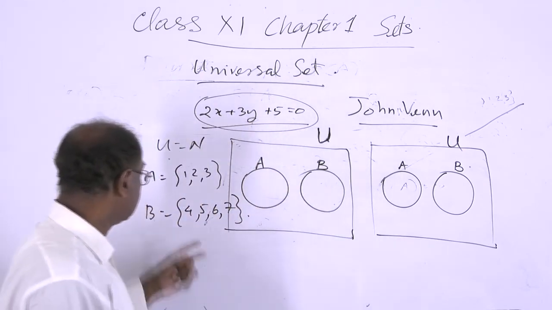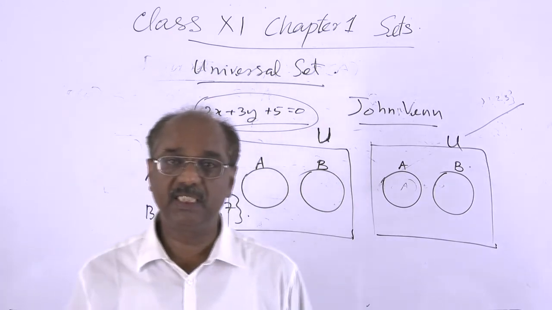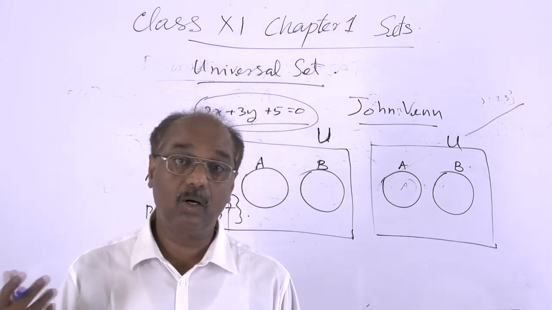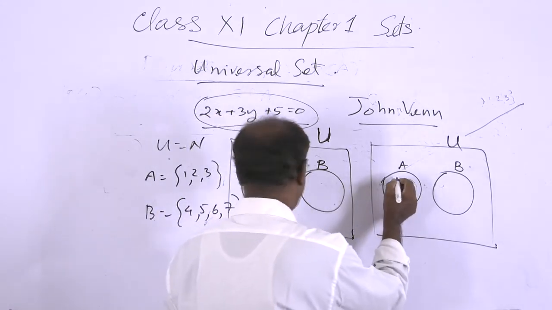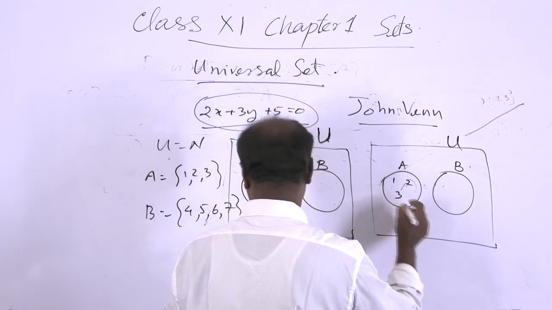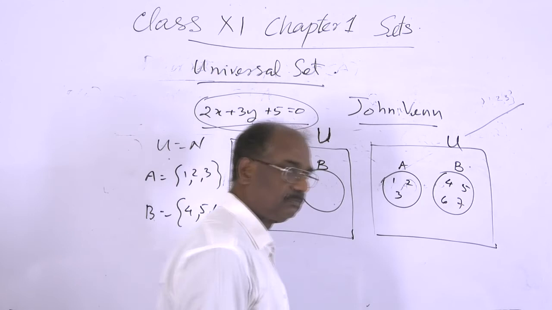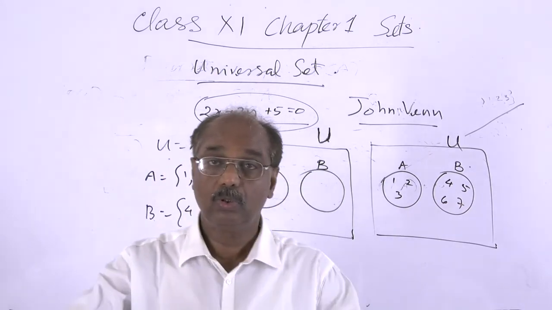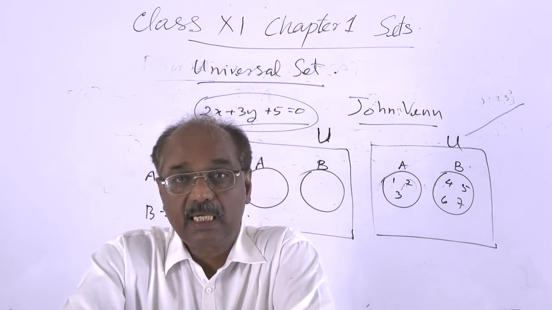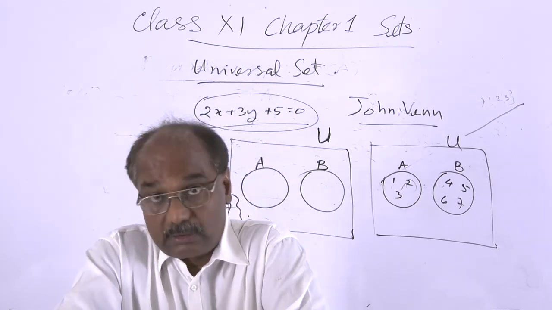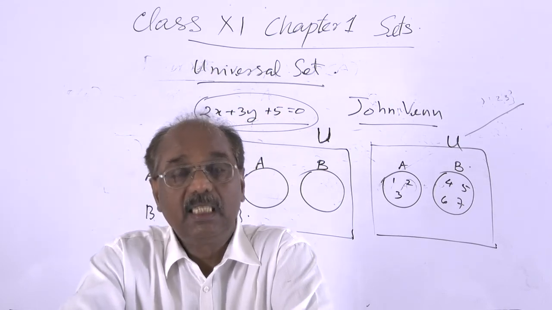If A and B consist of finitely many elements, and it is possible to write all the numbers, then we can write them within A: 1, 2, 3, then 4, 5, 6, 7. If A and B contain more elements, then practically it is difficult.